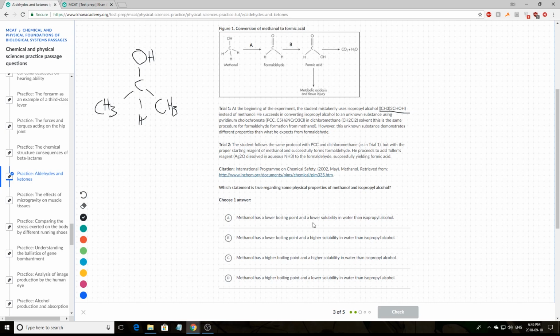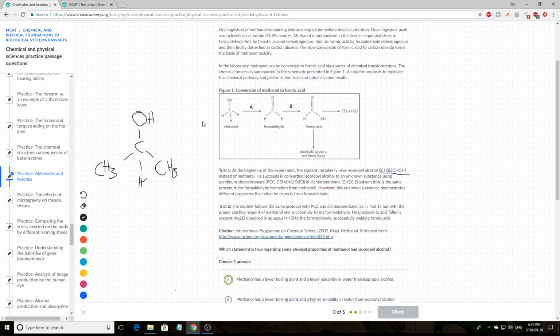Methanol has a lower boiling point and solubility in water than isopropyl alcohol. So it is important that you note that all these solutions are given in terms of water, because the answers might differ if they're given their solubility and boiling point in something that's nonpolar. So, does methanol have a lower boiling point and solubility in water than isopropyl alcohol? Well, let's just forget about the solutions for now, and let's just focus on these two compounds. Which one do you expect to have a lower or higher boiling point, and which one do you expect to have a lower or higher solubility in water?